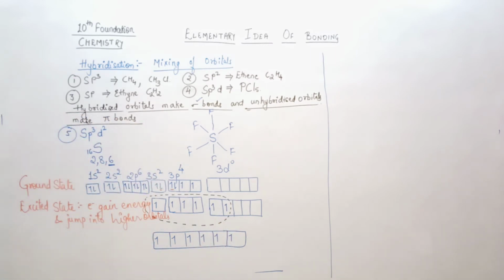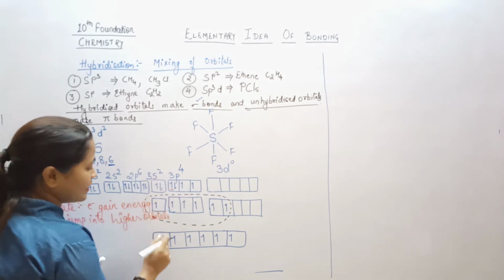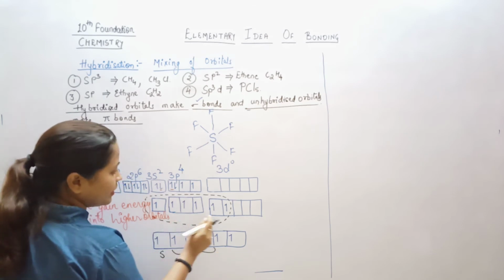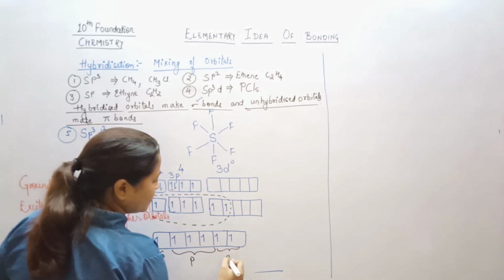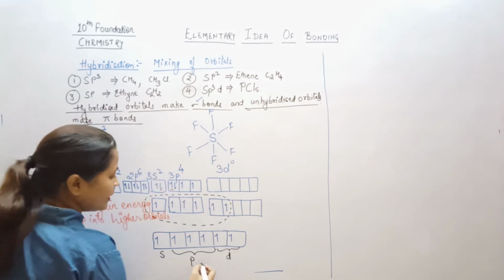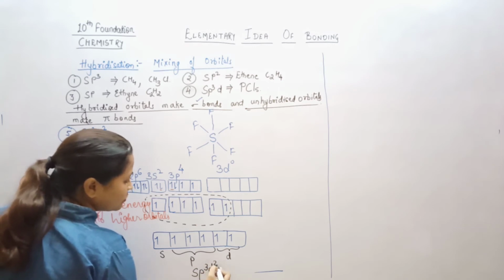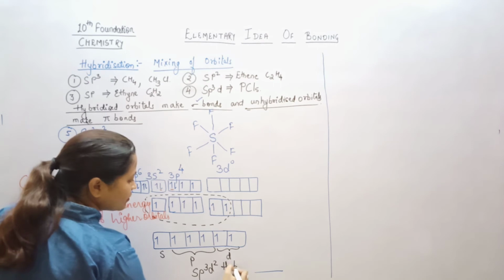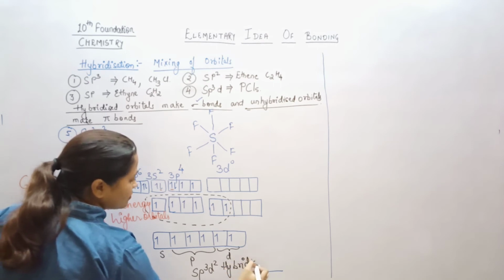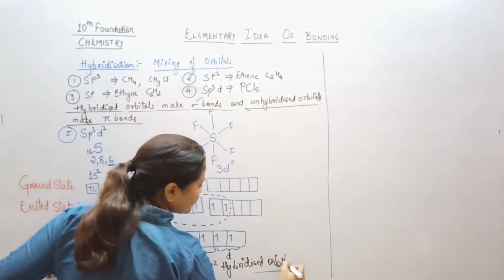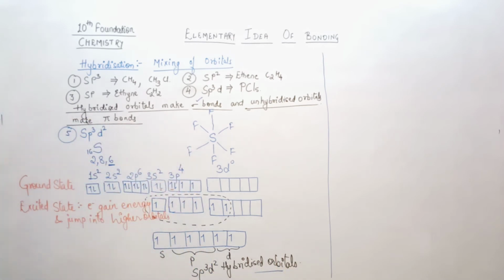Now, can you see, or what can you see? Basically, you should understand that here there is one s orbital, here there are 3 p orbitals, and 2 d orbitals. Hence, there will be formation of sp3d2 hybridized orbitals. ठीक है, fine.